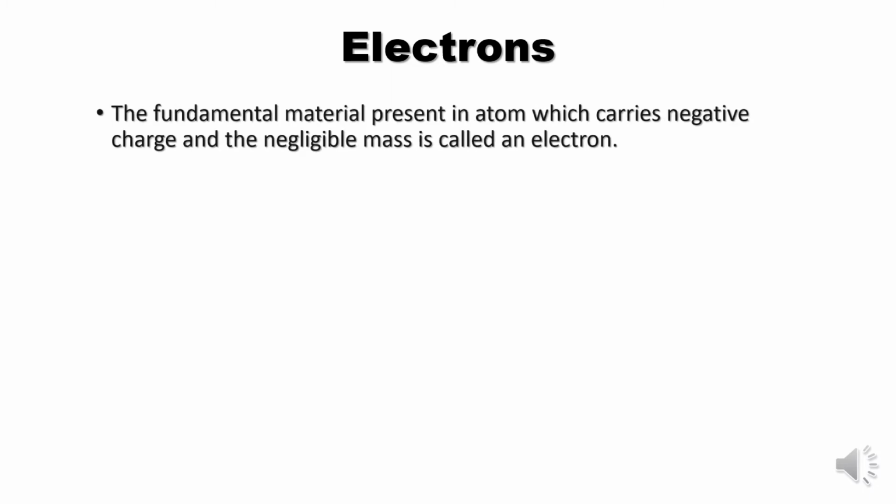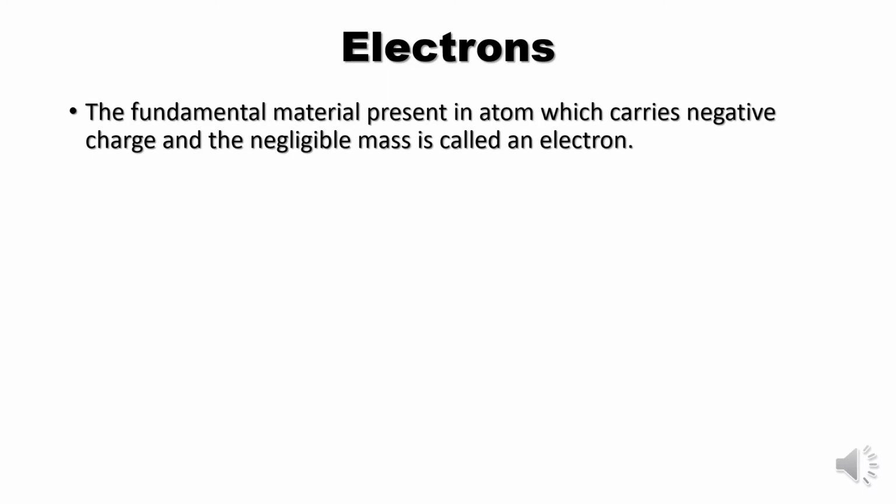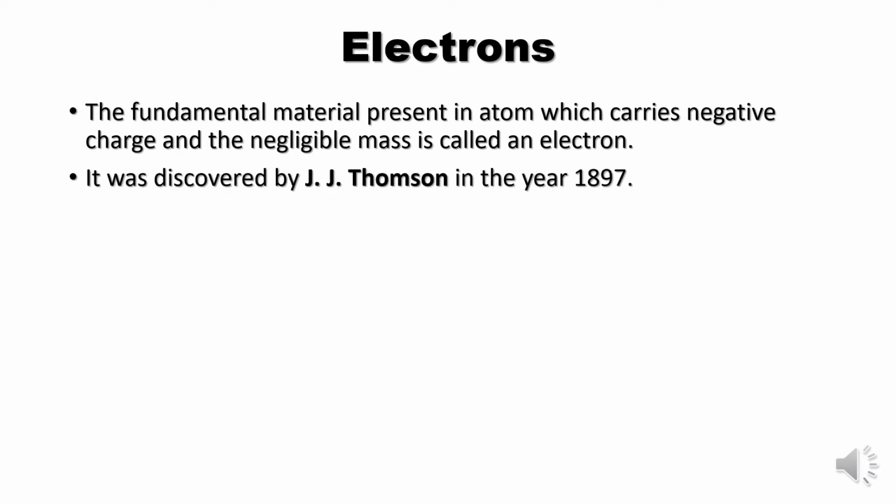So electrons are nothing but the fundamental particle present in an atom which carries negative charge and which has negligible mass. Negligible mass means we cannot weigh it. That means it's very lightweight. You know that atom is the very smallest particle, and inside an atom an electron is present, so imagine how small it is. It is beyond our imagination, and it was discovered by J.J. Thomson in the year 1897.